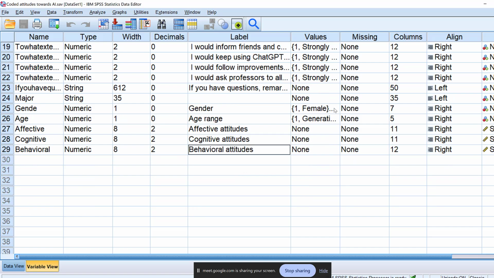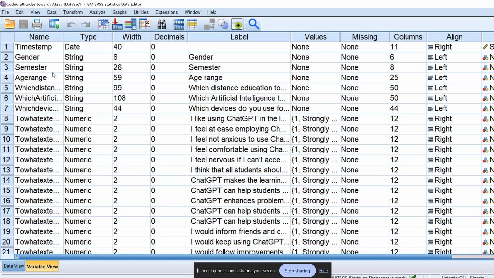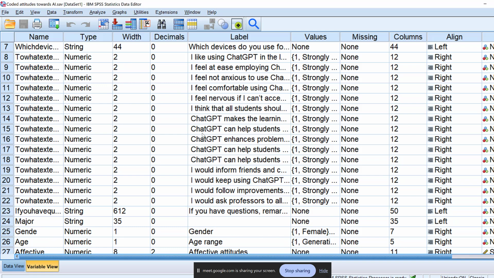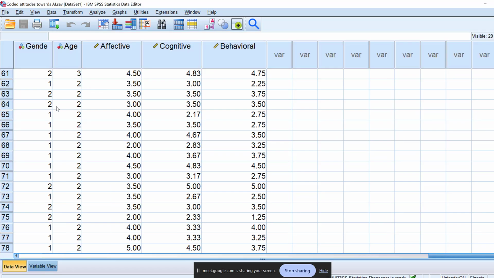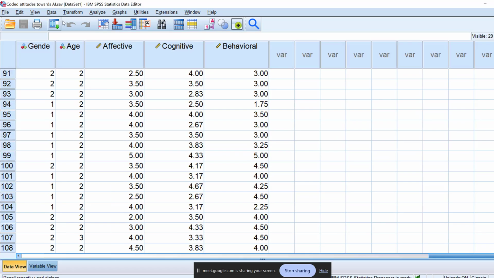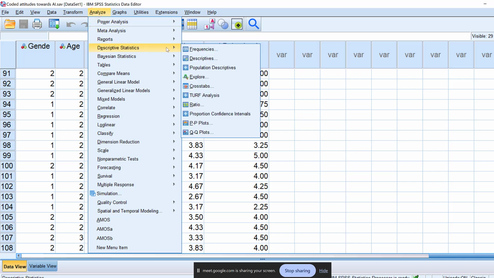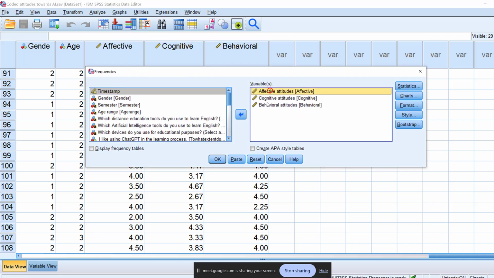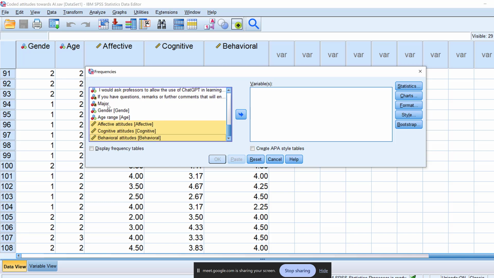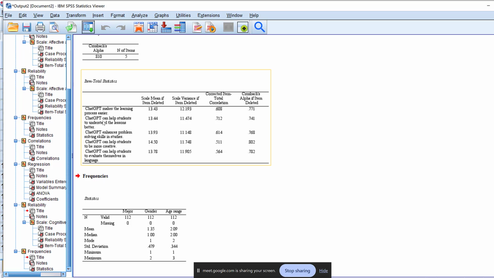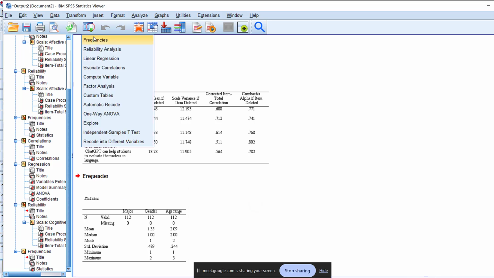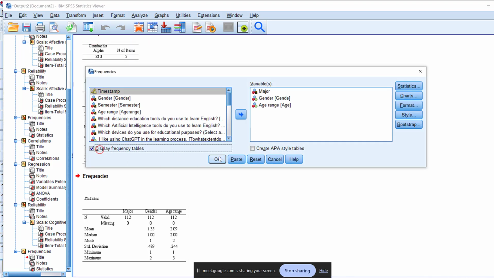Then we have age, gender, and other demographic variables. Semester, age range. I don't know gender. Last time we got stuck at it. So analyze, descriptive stats, frequencies. Then measure gender, age. Okay, so we wanted to display frequency tables.